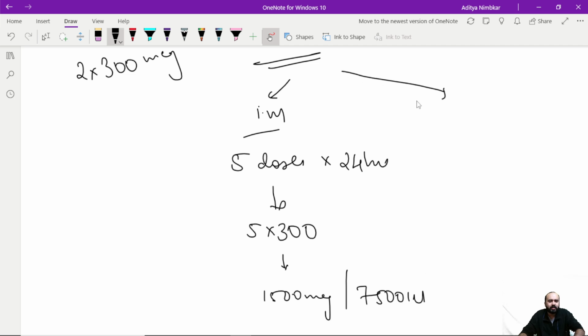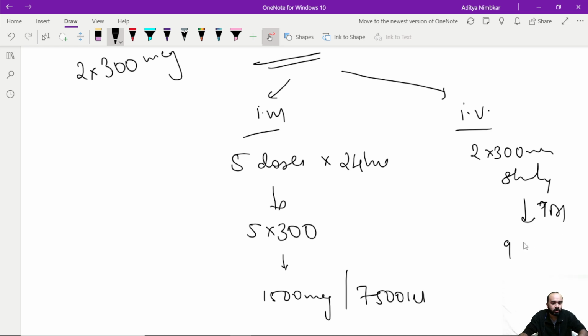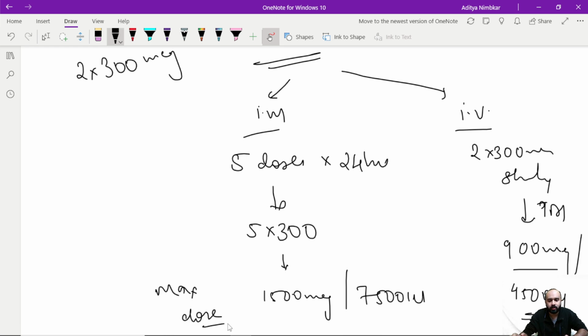If you are giving it intravenously, why would you give it intravenously? If your patient has severe thrombocytopenia, or a coagulation disorder which can cause a hematoma in the muscle, then you will be giving it intravascularly, and the maximum dose that you can give in a single day is going to be 2 into 300 in one go every 8 hourly. So this is almost equal to thrice a day. TDS, because I'm giving it 8 hourly. So 900 microgram, or if I'm multiplying it by 5, 4500 international units maximum I can be giving in a day. So this is the max daily dose. I cannot exceed this dose.